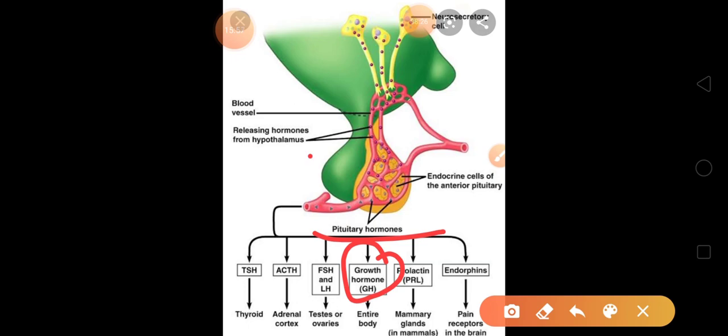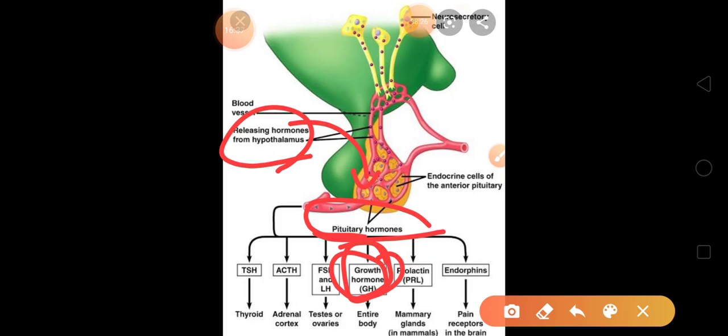Listen here, from the hypothalamus continuously growth hormones are released to your pituitary, and from the pituitary they are releasing growth hormone. That is GH, and that hormone is going to your entire body. It is distributed through blood, and your height is increasing day by day. When you are 1 year old, 2 year old, 5, 10, 12, 15, 20 years, till then continuously growth hormone will be released into your bloodstream.